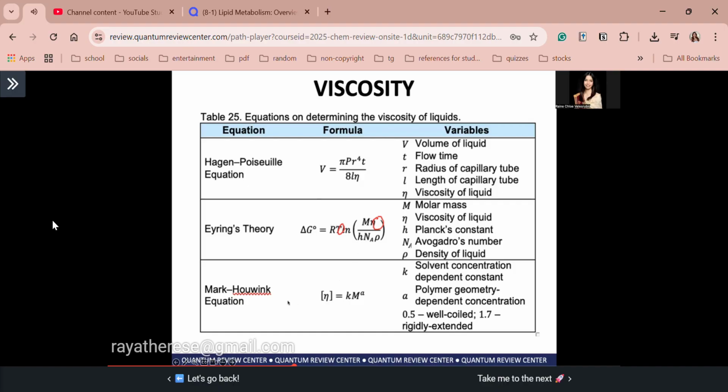And lastly, for Mark-Houwink equation, it relates the viscosity, so intrinsic viscosity ang tawag dito guys, to the viscosity of polymer solutions. So special lang ito sa polymer solutions. Tapos nirelate nila ang viscosity na yun sa molecular weight. Then, so for the equation, yung K is the solvent concentration dependent constant. So constant lang siya. Tapos si A naman, it is the polymer geometry dependent concentration. So A could either be 0.5, which means it is well coiled. Pag 1.7 naman meaning rigidly extended. I hope it's clear guys. Now, with that, let's answer the sample problem.